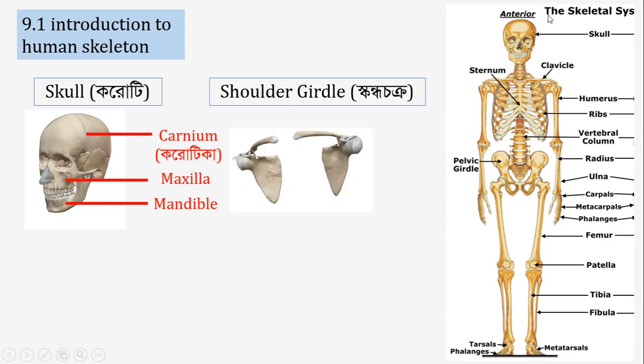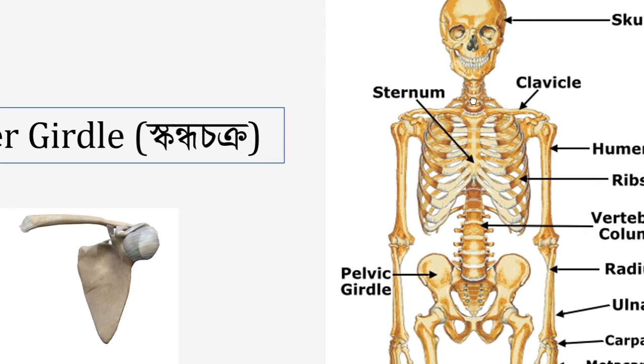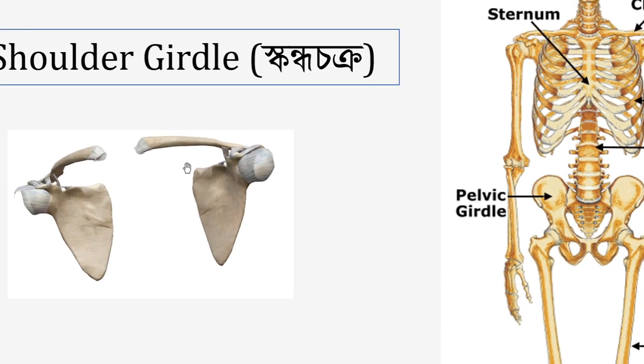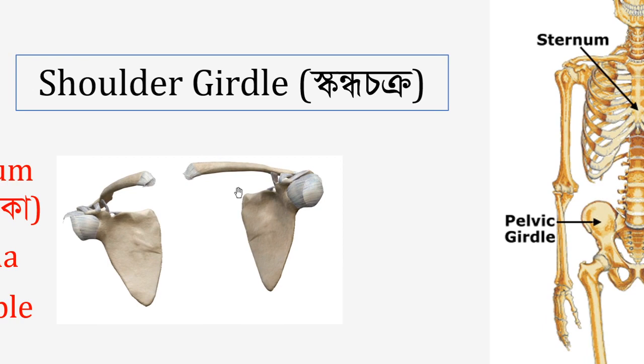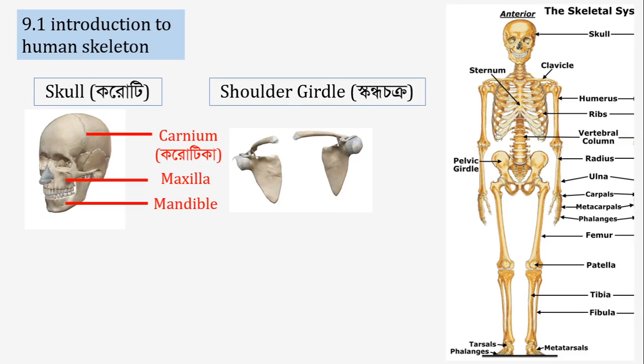And then when we come down from the skull, we get the vertebrae present at the neck, and then it goes to the shoulder, and at the shoulder we get 2 types of bones. The shoulder region is called the shoulder girdle, and it contains 2 types of bones.